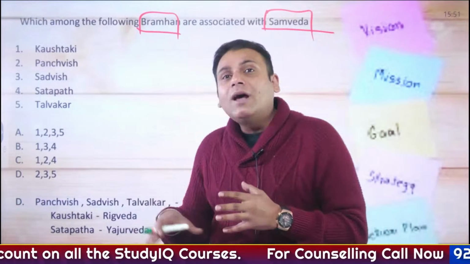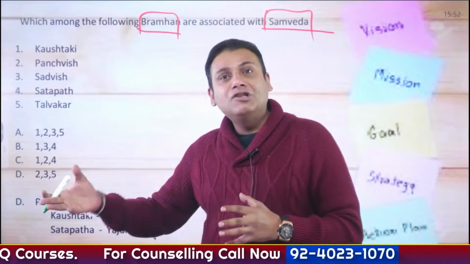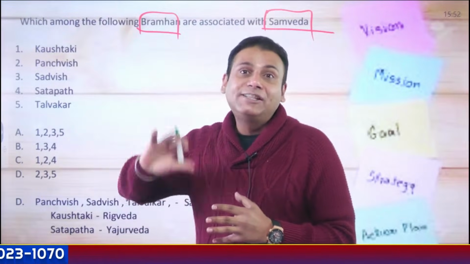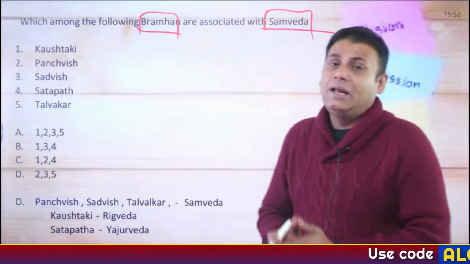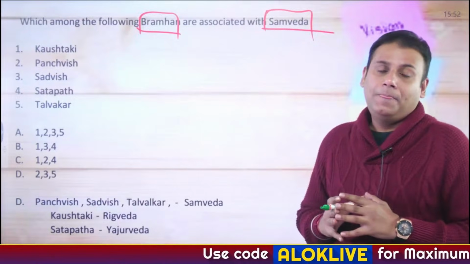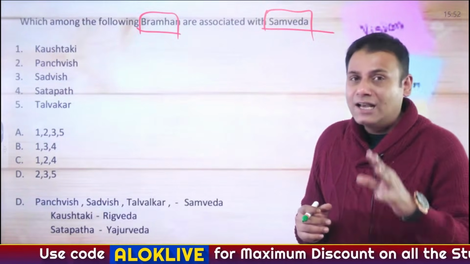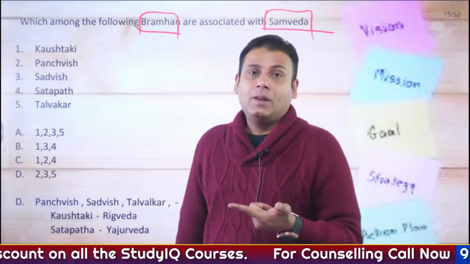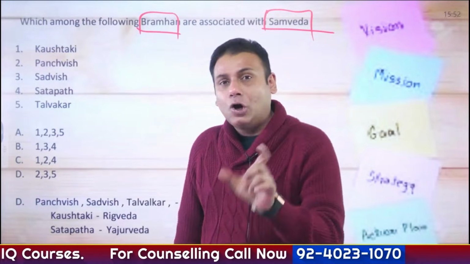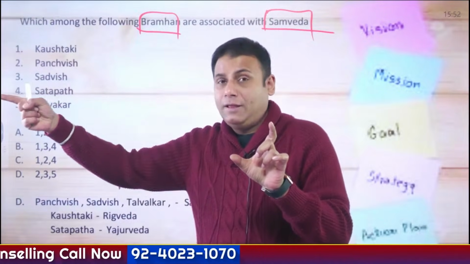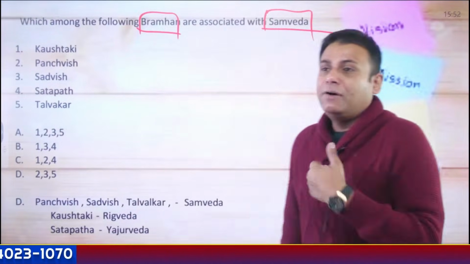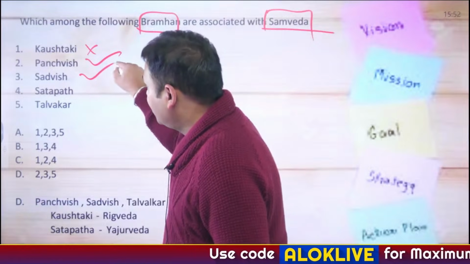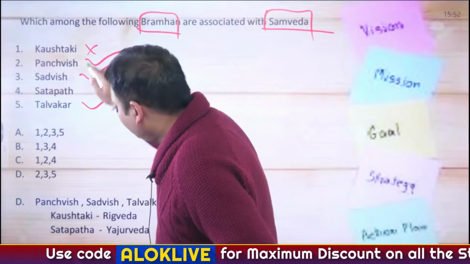Now what are Brahmanas? Brahmana here is not a person. Brahmanas are texts, and these are the texts that explain that particular Veda. In simple words, these are the commentaries on the Veda. The question asked in the examination: Aitreya and Kaushtaki Brahman are associated with which Ved? Aitreya and Kaushtaki texts or Brahmans are associated with Rig Ved. Panchvish with Samved, Sadvish, then Talwakar with Samved. So the answer here comes 2, 3, 5.